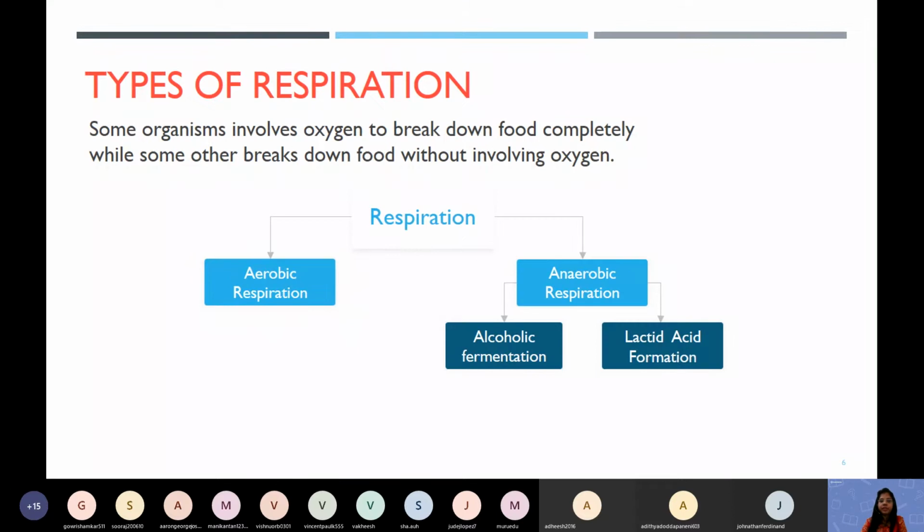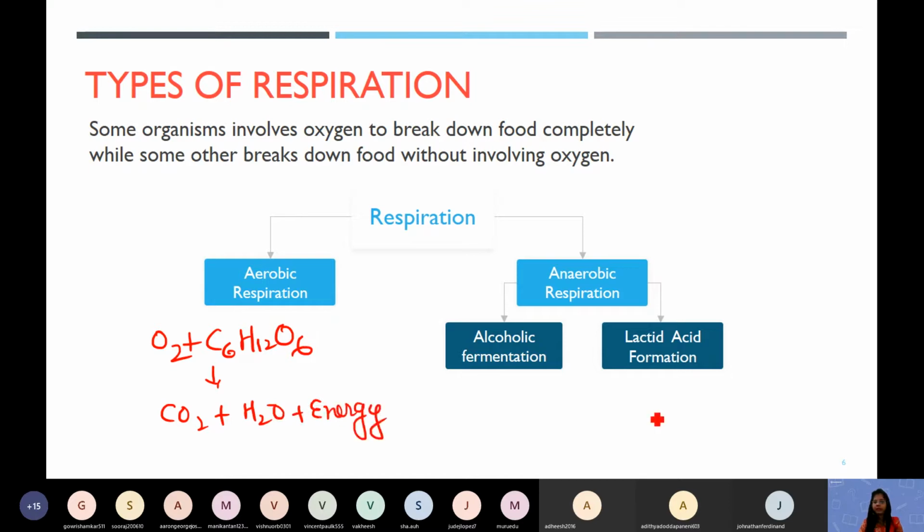Now, types of respiration. There are higher organisms. We know that for breaking down food molecules we require oxygen, and this oxygen breaks down the glucose to form carbon dioxide, water and energy. So this happens in higher organisms like us.